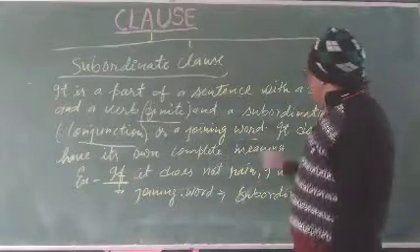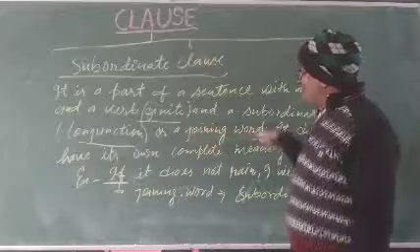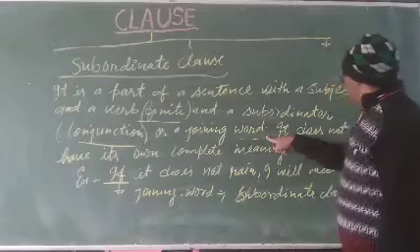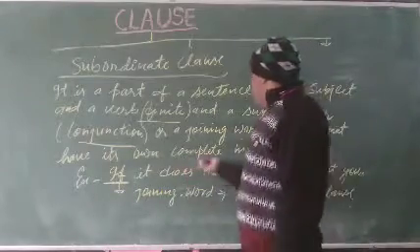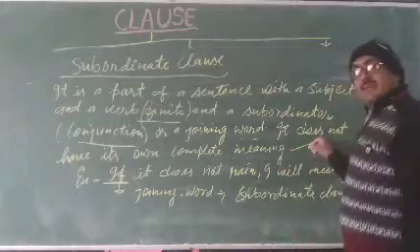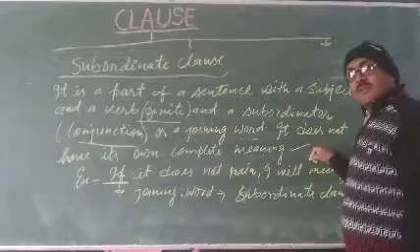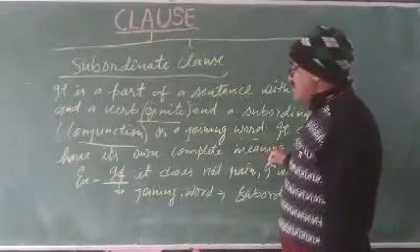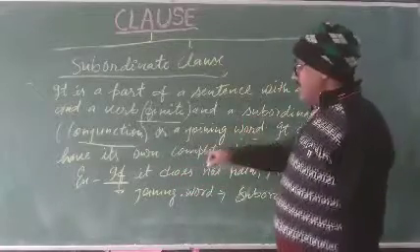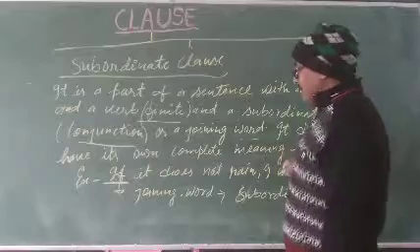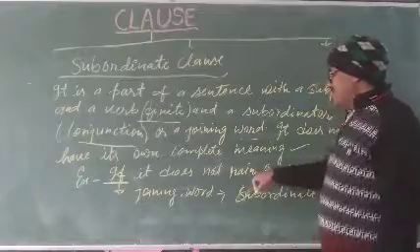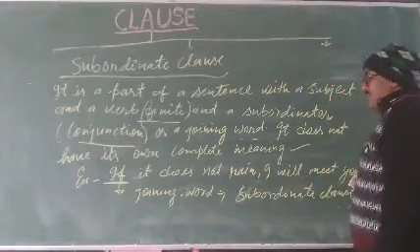I think you understand well. Subordinator, conjunction, or joining word: three words are used here and these are all the same. It does not have its own complete meaning. These all have no complete meaning. What do you understand about it? See here, for example: if it does not rain, I will leave you.